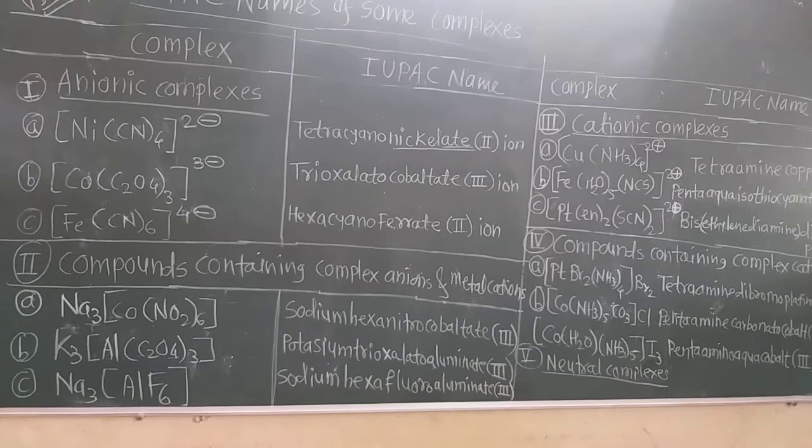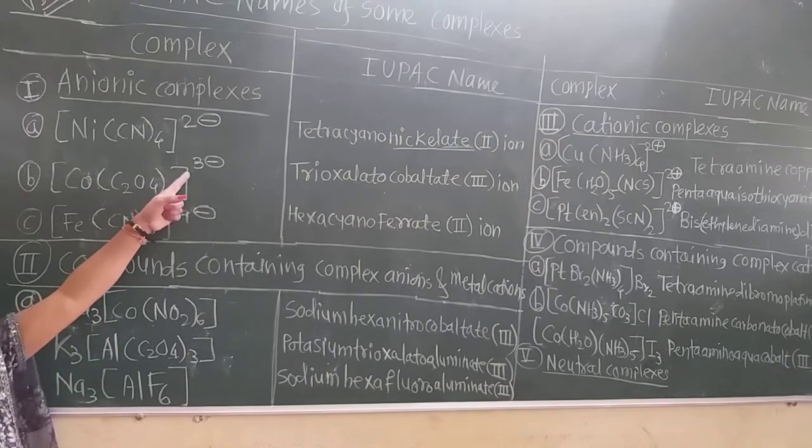And what is the oxidation state on this cobalt? Now see this oxalato. One oxalate ligand has a -2 charge. We know that. We draw the structure of the oxalate ligand also. There is a -2 charge on both of the oxygen atoms. So totally 3 into 2, -6. So there is the -3 charge only.